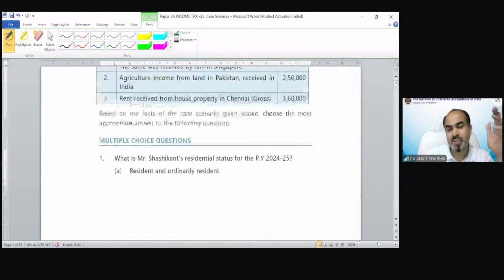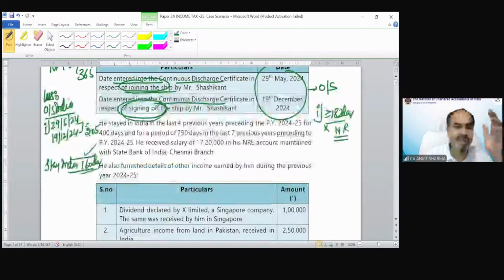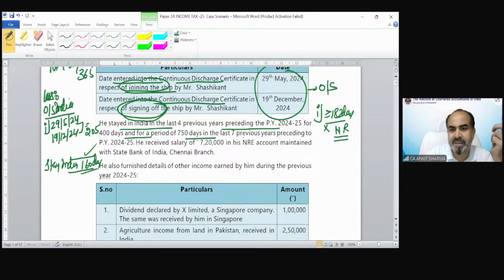One, which arises or is deemed to arise in India, and the other, which has been received or deemed to be received in India. Now the other information, he stayed in India for the last 4 previous years preceding year 24-25 for 400 days, and 750 days in 7 preceding previous years are irrelevant because he is a non-resident. He received salary of 7,20,000 rupees in his NRE account maintained with State Bank of India, Chennai branch. He also furnished you the following details regarding his income.